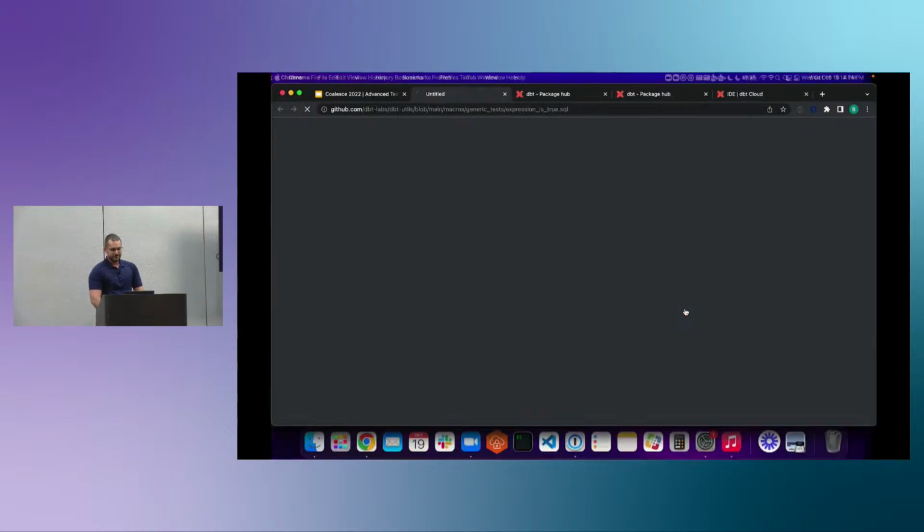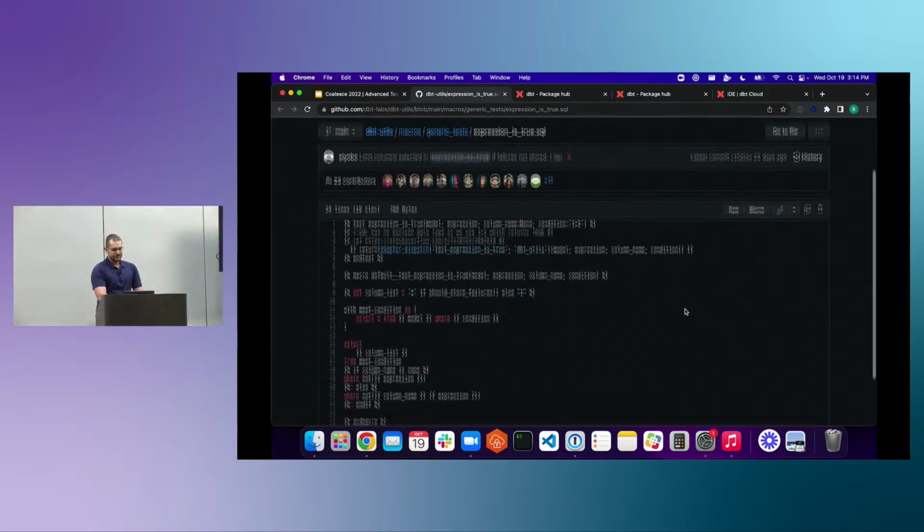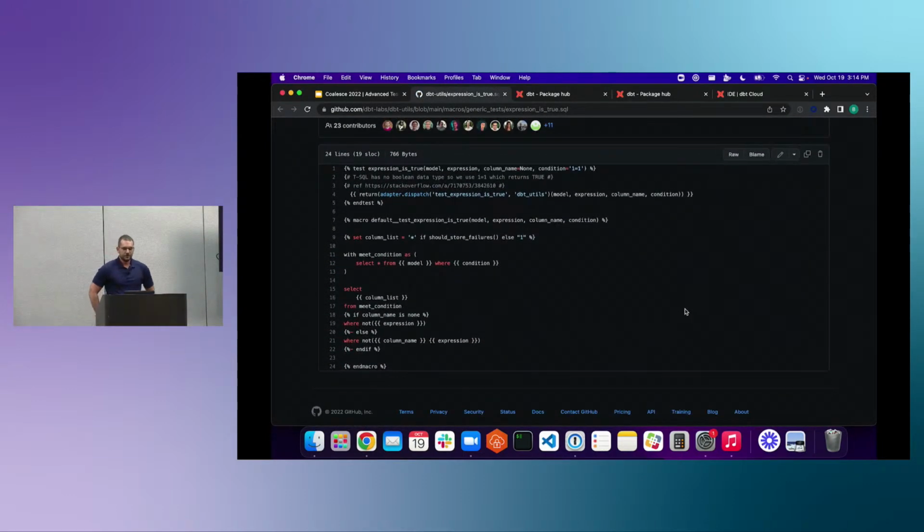So if you can do this, you can do pretty much anything that you want to with your tests. What I recommend doing, if you're following along on the slides, is click on it and look at it. All of the source code for everything is out there. So if you ever have questions on how do I build this generic test, looking for it first will be a good thing because you'll know that you don't have to rebuild it. But you can also use any of these tests as an example. So you can see here that they've provided the same thing. They've made it more dynamic. They added column name. We didn't do that, which is fine. And they've also had some other additional conditions that you can meet. So I highly encourage you to go and browse through the code, and now you know what's happening within the code and how to write it yourself.